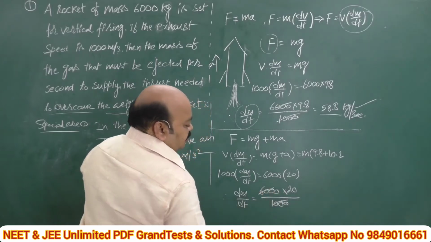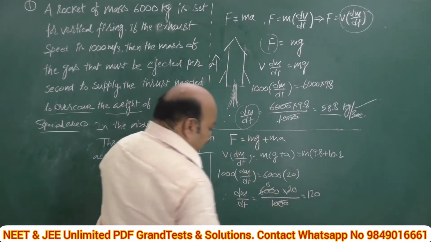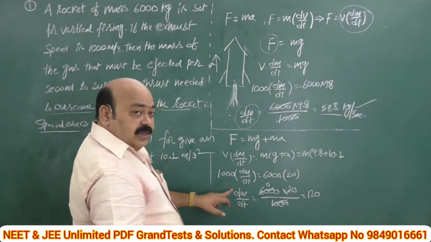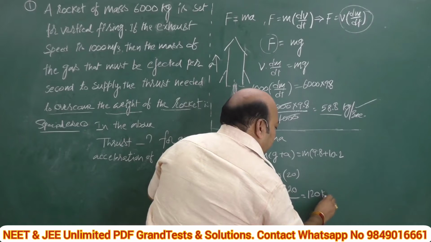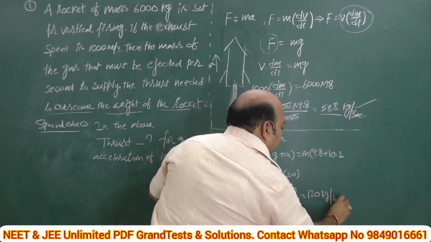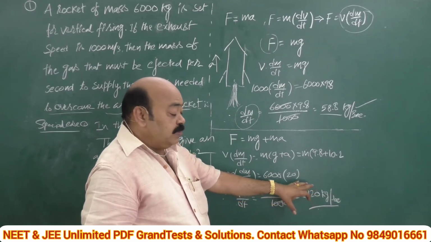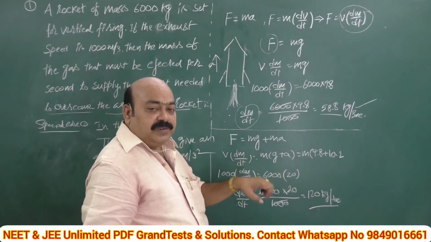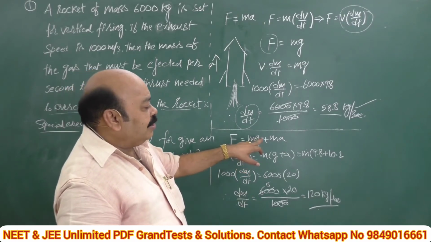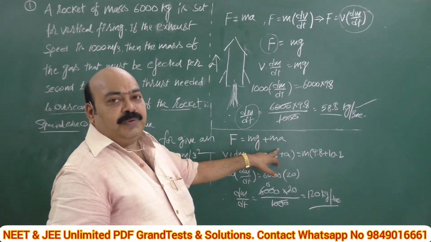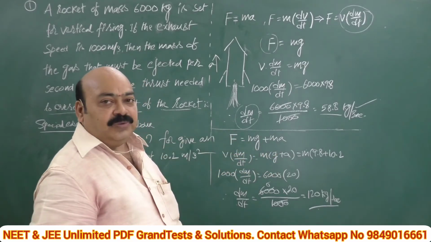This 1000 gets cancelled 6 times, 6 into 20 is 120. It is dm by dt, so automatically the unit becomes kg per second. That means this is the amount of gas ejected per second so that it overcomes its weight and also gives an upward acceleration A. Now this is the total thrust required.